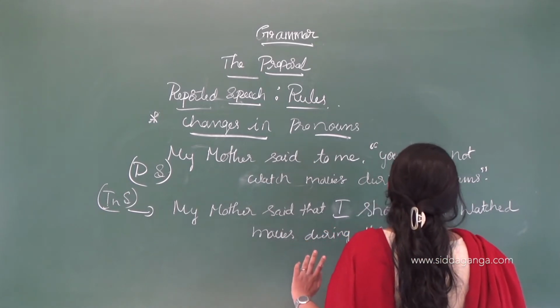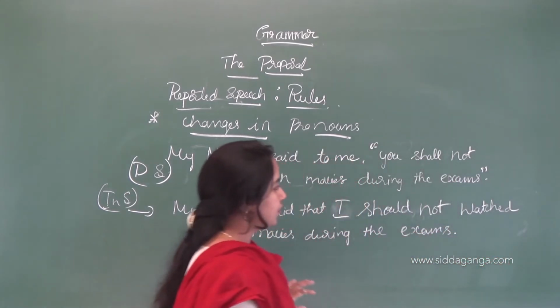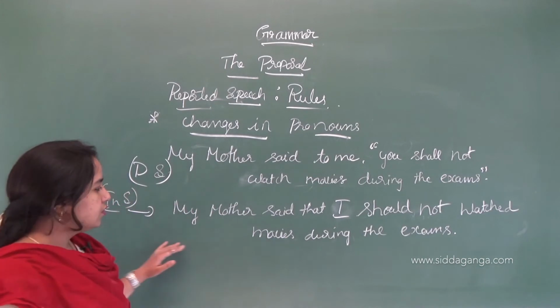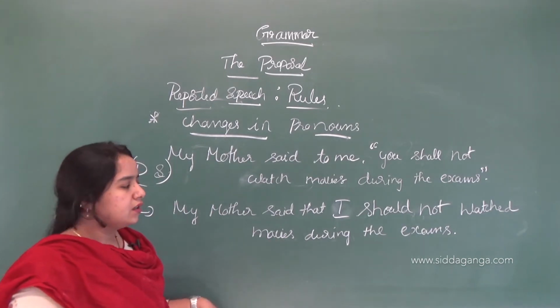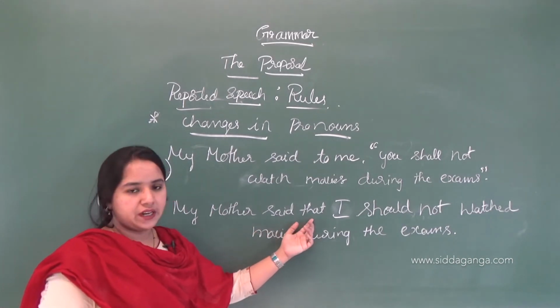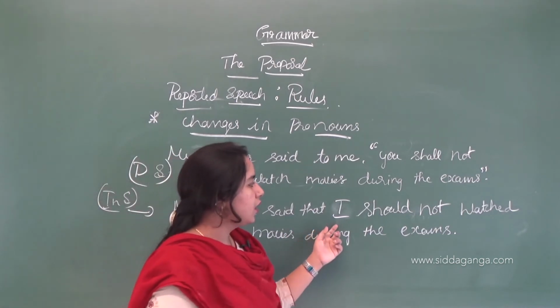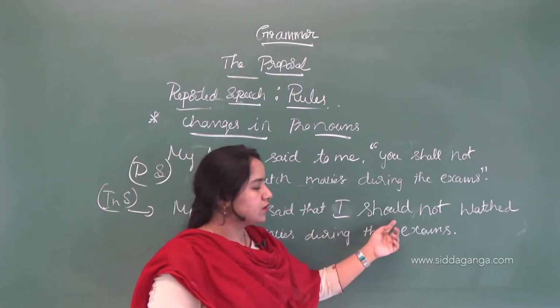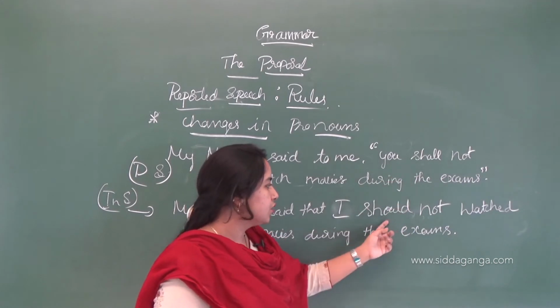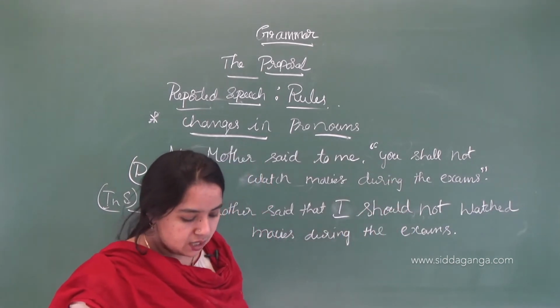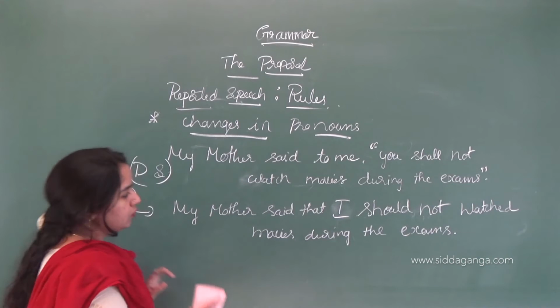So to me and you both come as I. I shall changes into should. Here all the commas and apostrophes are removed, so it is a single sentence with a connector, the pronoun changed, and the modal auxiliary also changed. Shall is changed into should. The next is changes in other words.